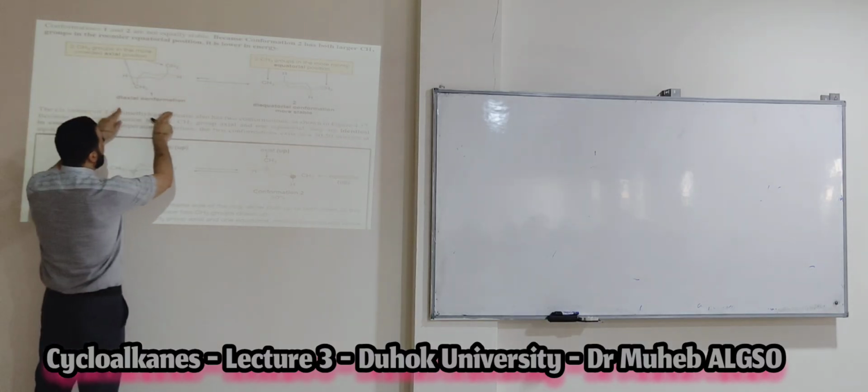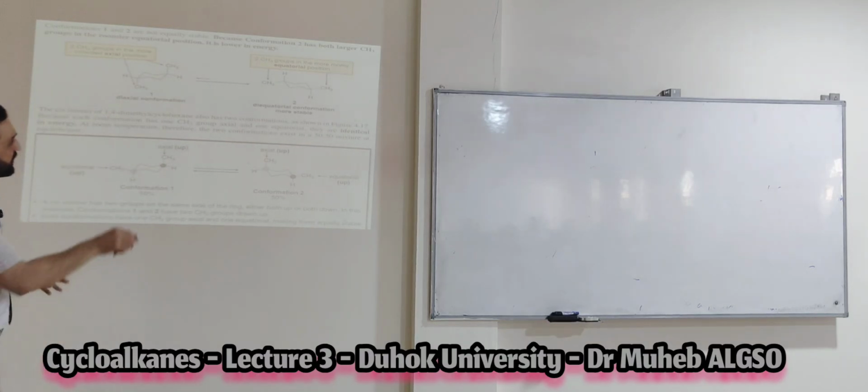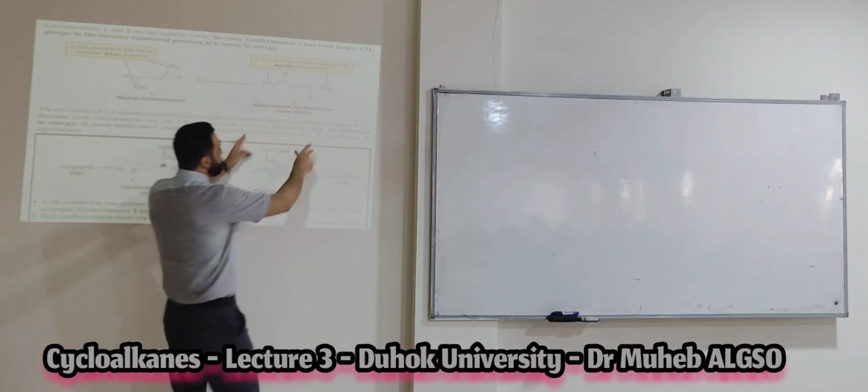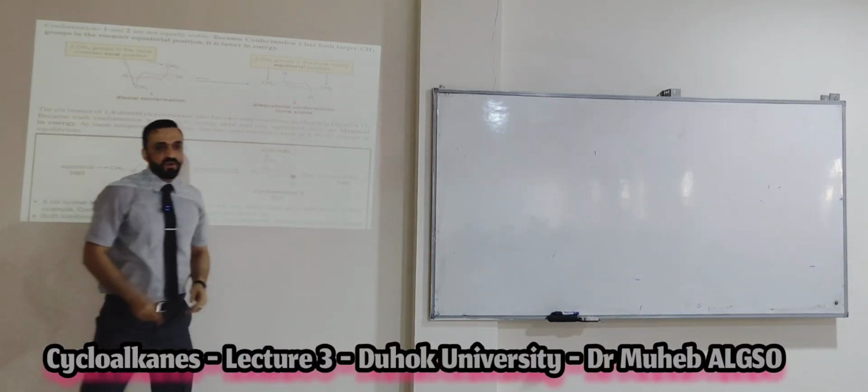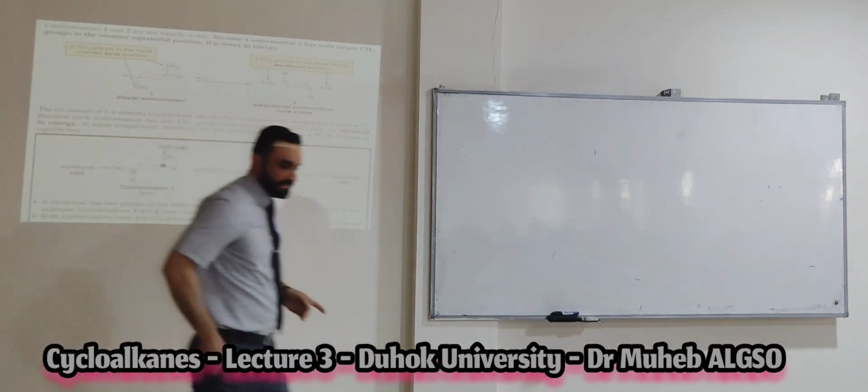Okay, and this one also is a di-equatorial conformation. This also is trans. So both are trans, but one of them is the diaxial chair form and the second is the di-equatorial chair form. Okay? Is it clear for you?